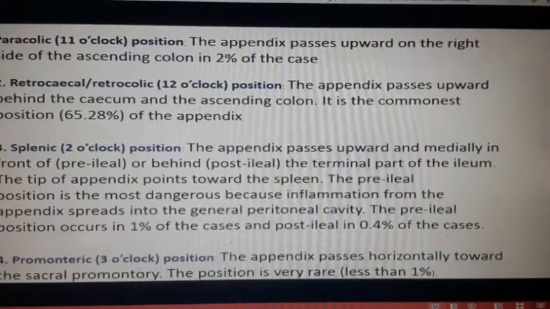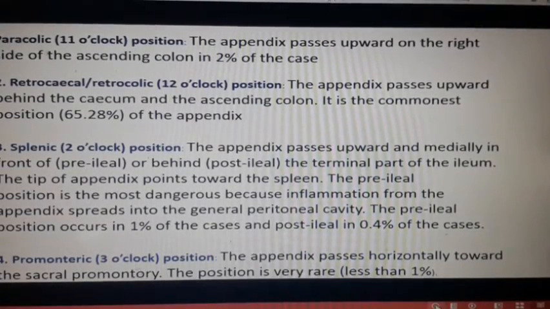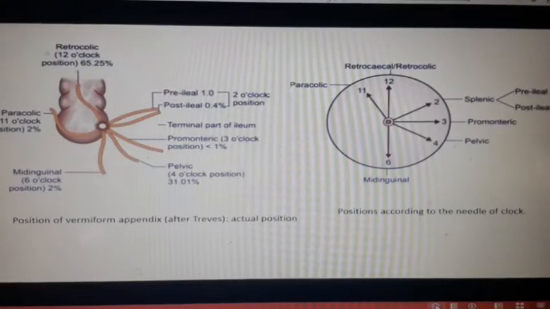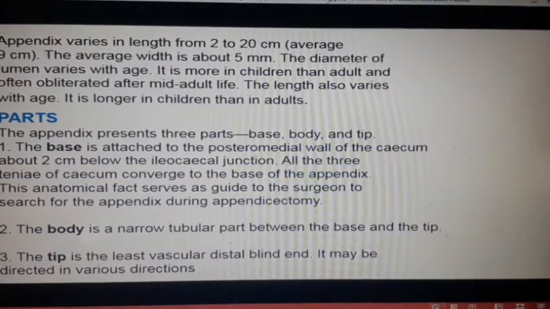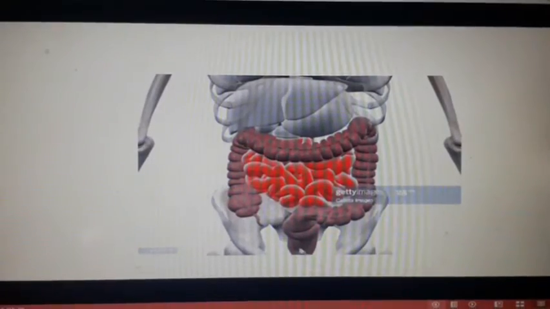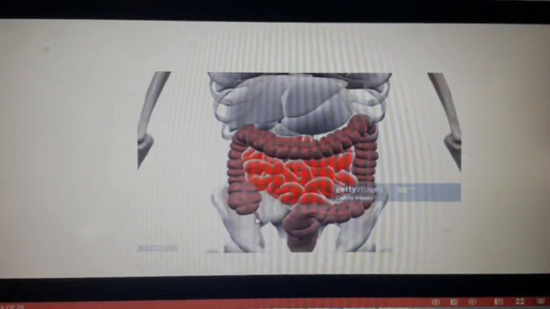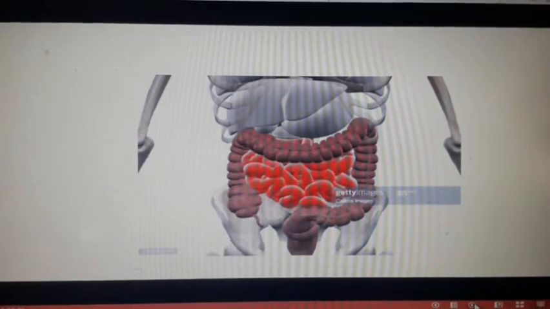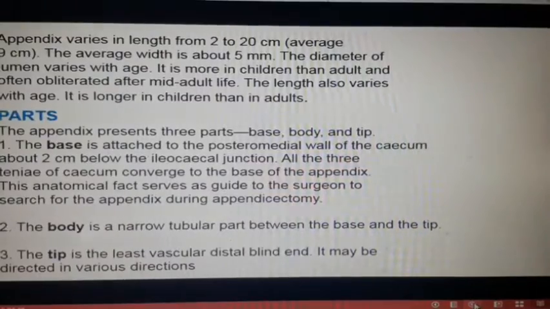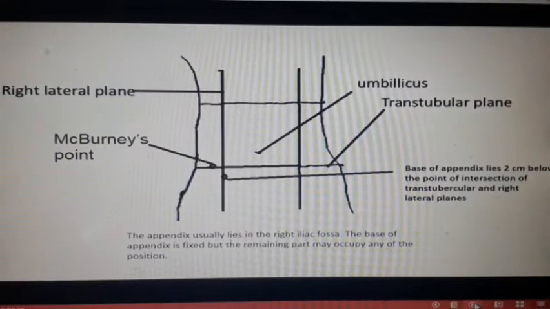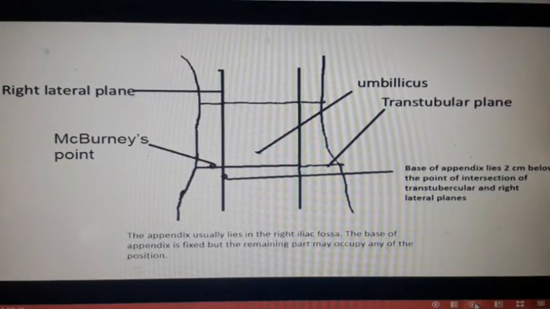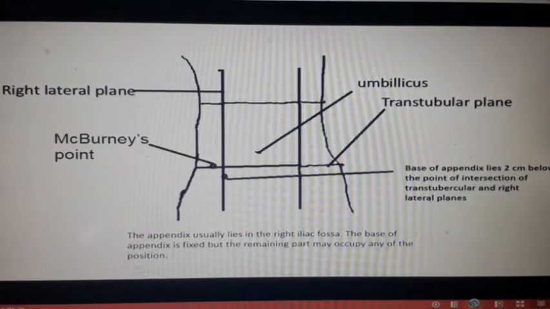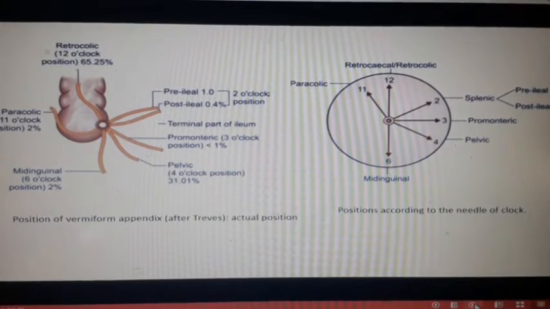If you don't remember it, let me show it again. Where is that position? I will see here. This is the pelvic position, the 4 o'clock position. So this is the second commonest position. The first one was the retrocecal position, the 12 o'clock position, which we could see 65% of the time.